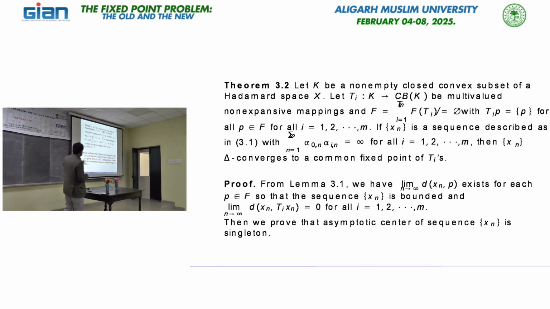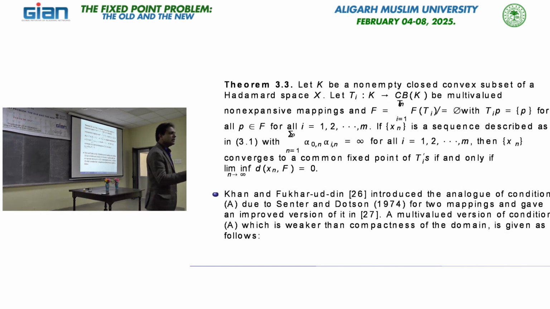And then of course, we have another important strong convergence result, just replacing this condition. For single-valued maps Senter and Dotson defined a condition known as condition A, and Khan and Fukhar-ud-din extended this definition to the multi-valued version, which is weaker than compactness of the domain. Even if we assume compactness we can prove the strong convergence result.